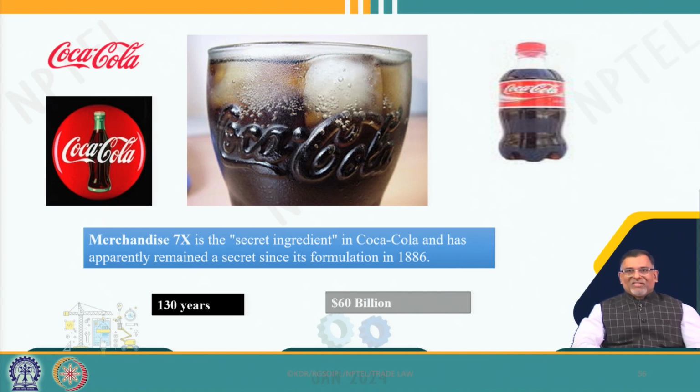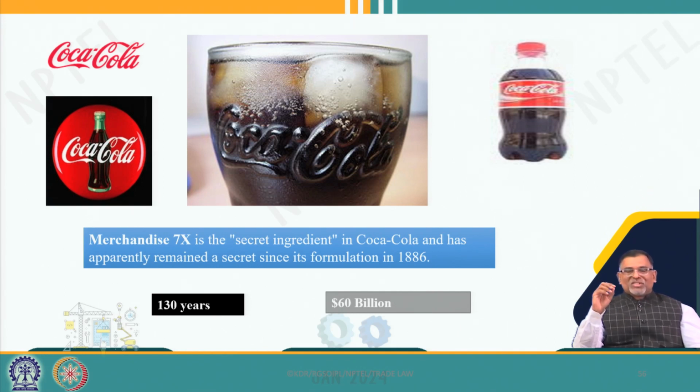And the brand value of Coca-Cola is calculated to be 60 billion, and this is only for the trademark of Coca-Cola, not the assets. This 60 billion value rests on the trade secret.